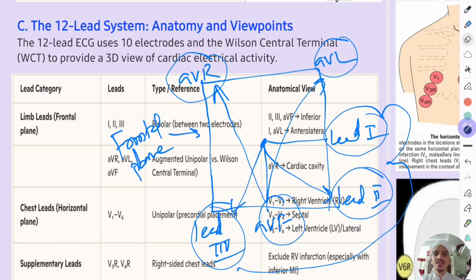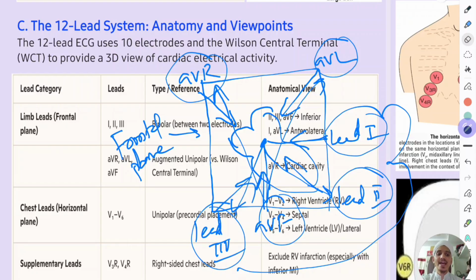If you draw a heart here, the lead AVL is seeing from here, AVR from here, lead 2 from here, lead 3 from here, and AVF from here. These are cameras which gather important information from this frontal plane.